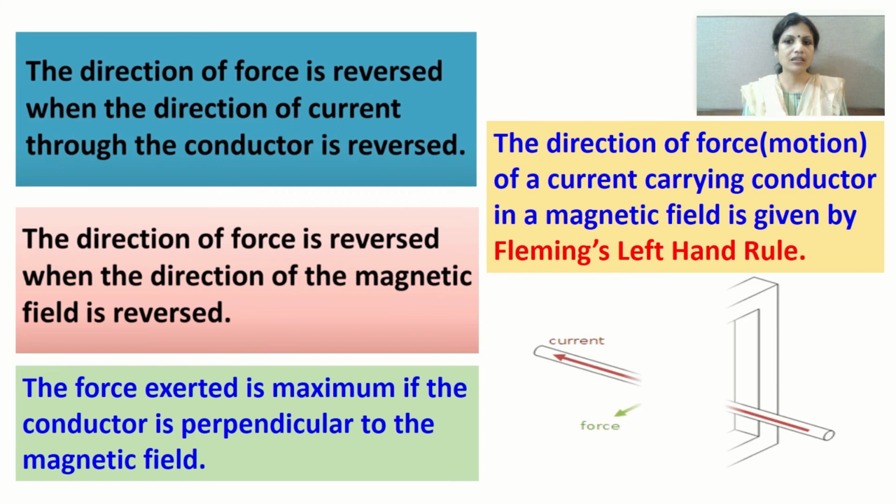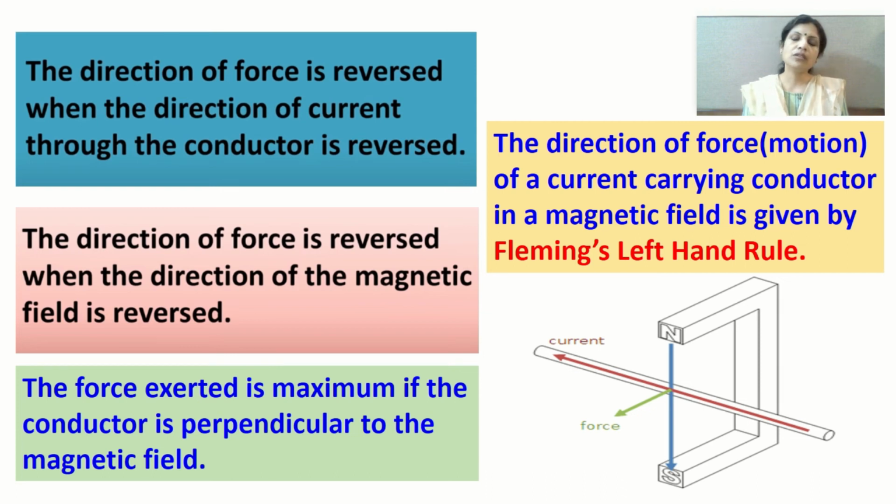So the figure is drawn for you. A horseshoe magnet is kept. Inside that you can see this conductor, and the conductor is perpendicular to the magnetic field. The direction of magnetic field is from north to south, and the conductor is placed perpendicular in the magnetic field, and at this position, when you pass current through this conductor, it experiences maximum force. At this position, the conductor will move maximum into the magnetic field.